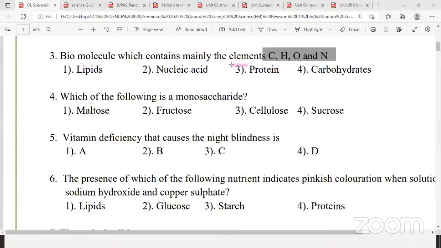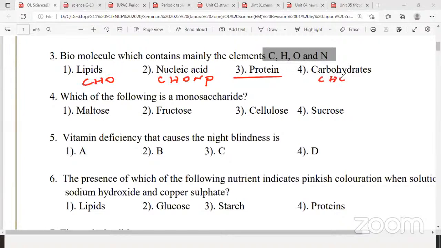Answer is protein. Sometimes sulfur also could be present, and if you want, you can write the others below as well. So it's protein. And nucleic acid you can write. There are 5 elements: carbon, hydrogen, oxygen, nitrogen and phosphorus. CHONP. Nucleic acid contains CHON and P. Lipid CHO.